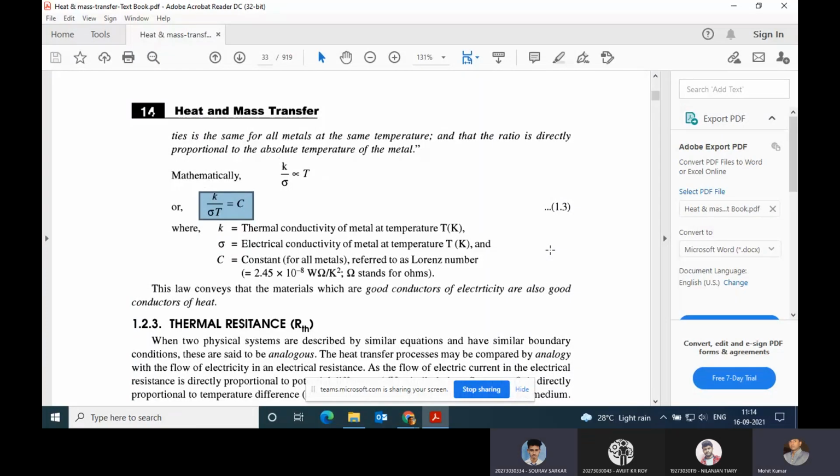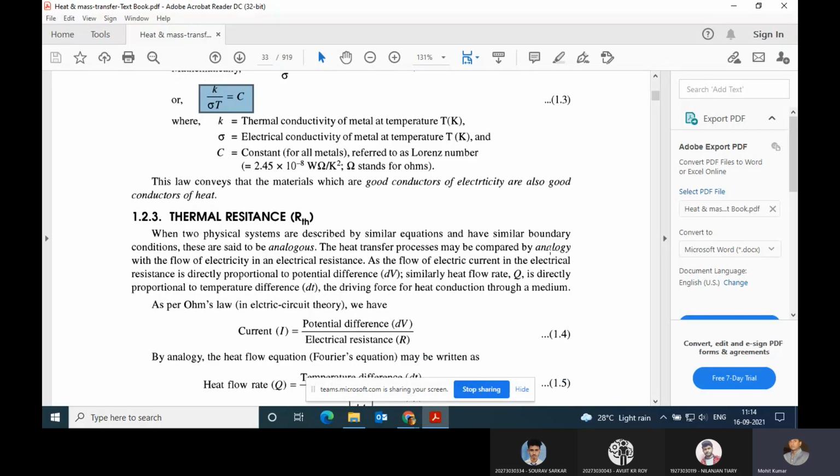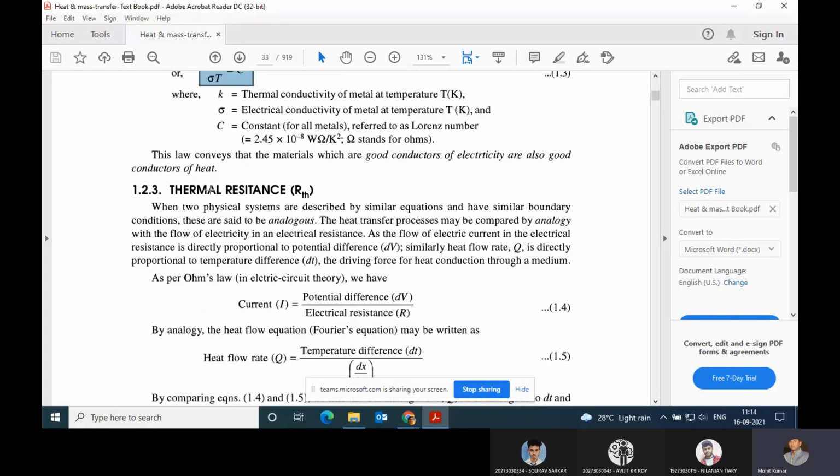Sir, done. Okay, very nice. So let us move on to the next topic. It's a very simple one. Thermal resistance, which is referred to by the notation R suffix TH, where R refers to resistance. So thermal resistance is referred by RTH. What is this? When two physical systems are described by similar equations and have similar boundary conditions, they are said to be analogous.